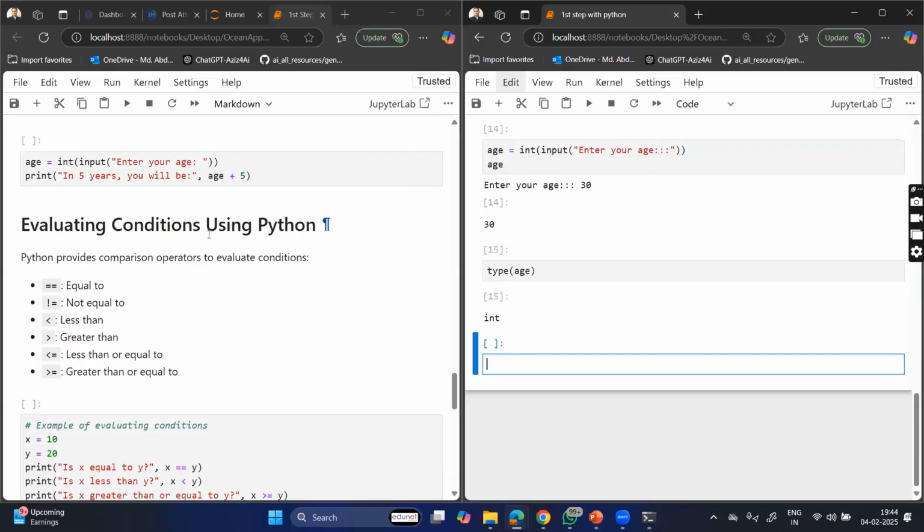And evaluating the conditions in Python, yes, we are having conditional operators like equal to, not equal to, less than or equal to, right? All these are the conditional operators. So what is the output of the conditional operator? The output of the conditional operator is boolean, right? TF అంటే true false, right?